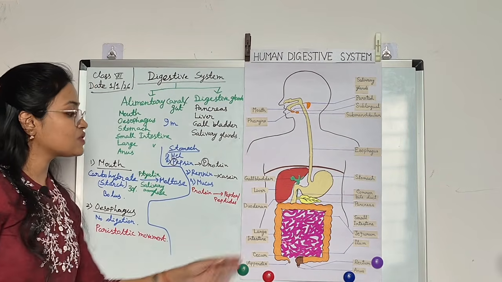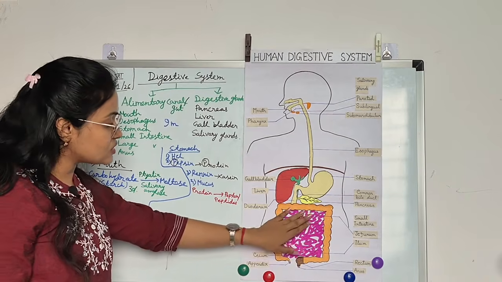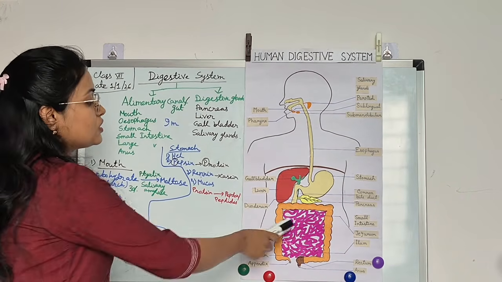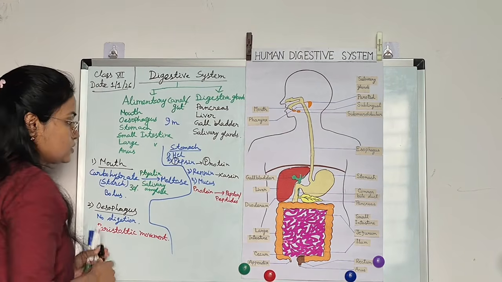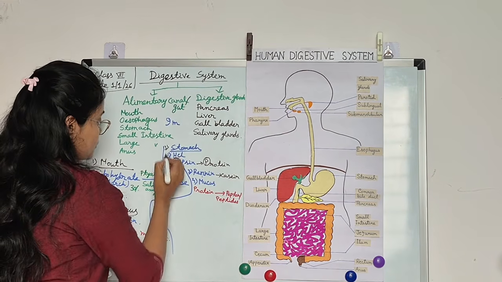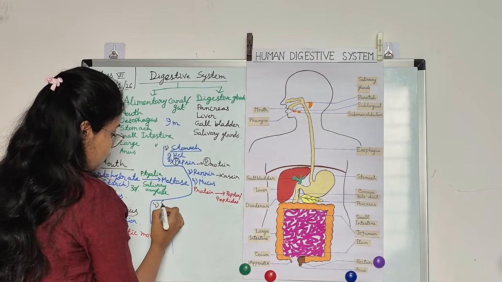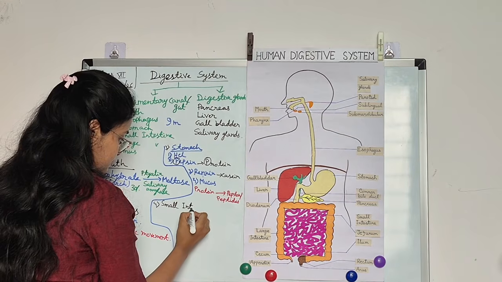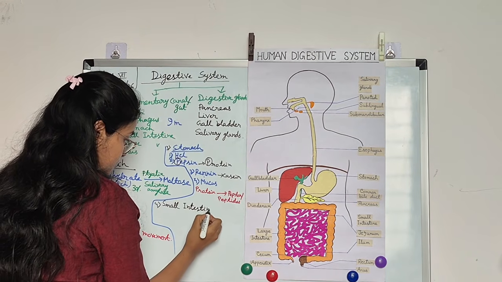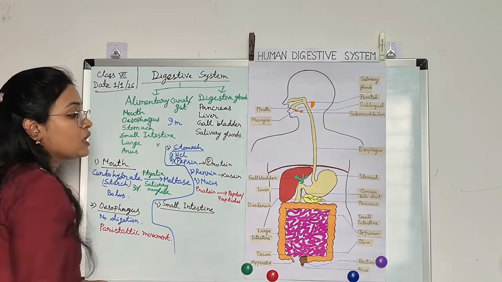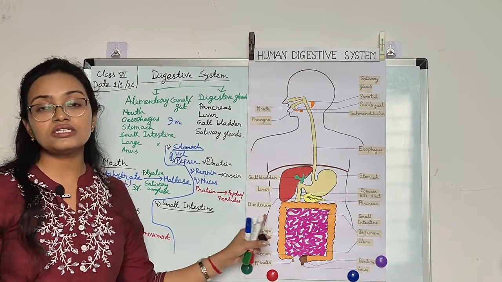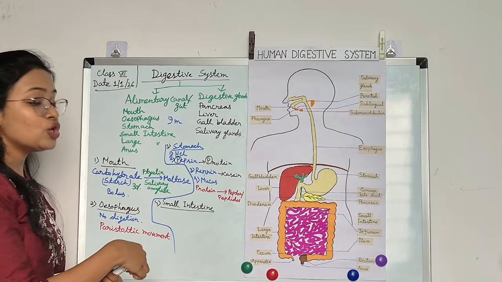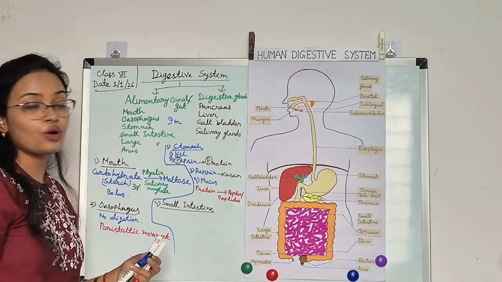Okay, next comes our small intestine part. This is the small intestine, the dense coil pipe-like structure. So this is number 3, next 4, the small intestine. In the small intestine, the complete digestion occurs. The three types of food, carbohydrate, protein, and fat, are totally digested here and absorbed here.